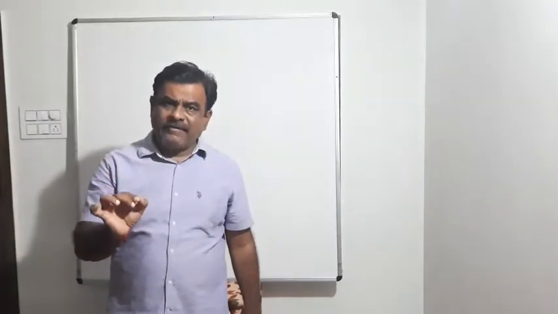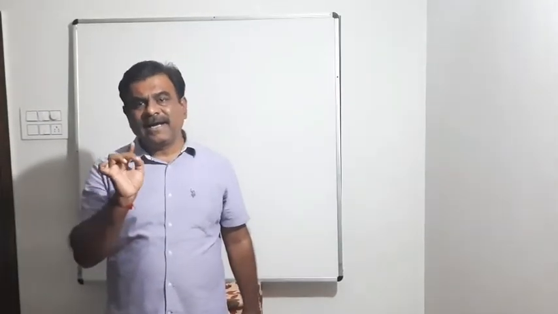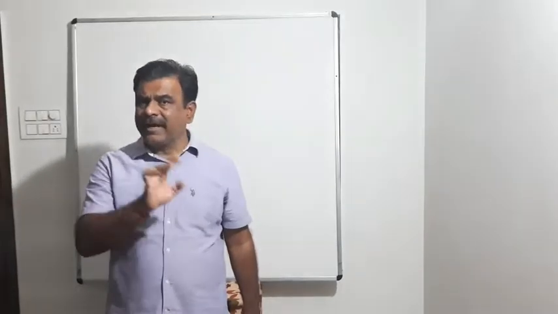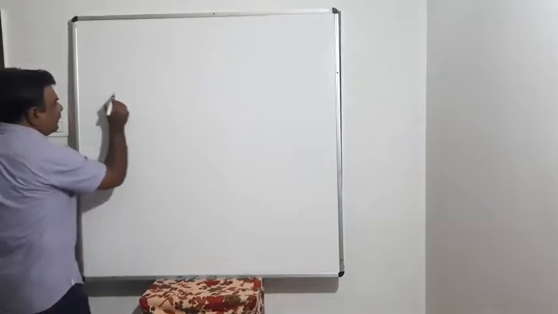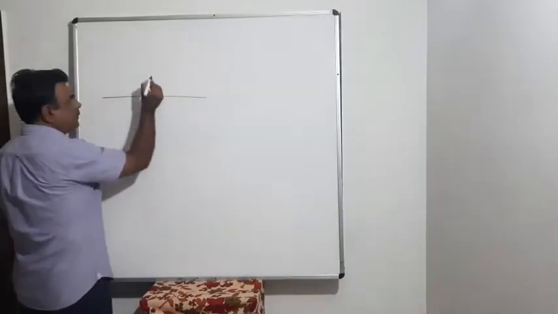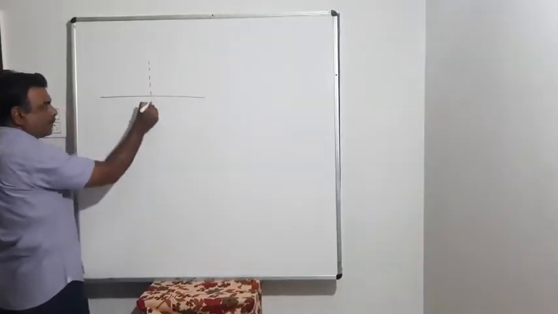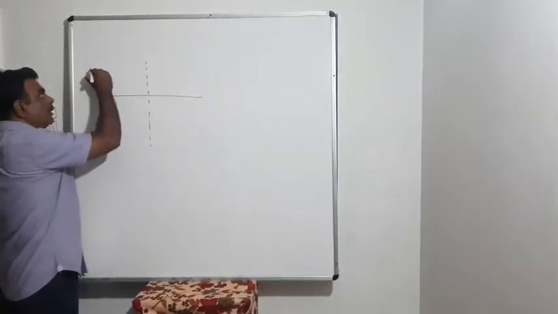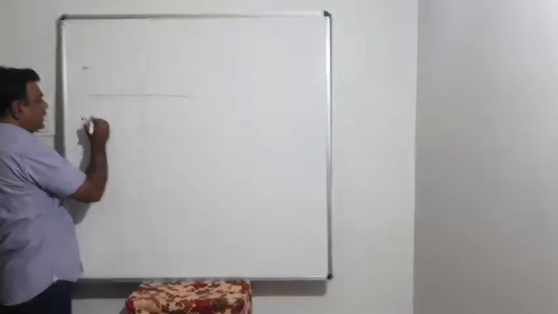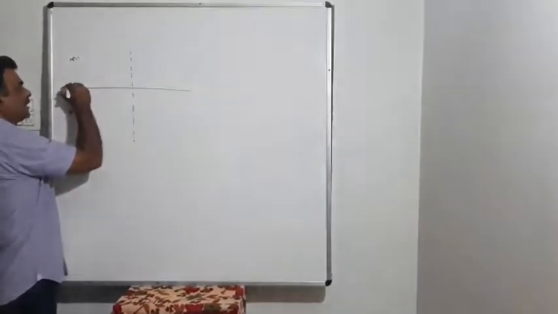So the angle of deviation, always remember, is the angle between the original direction of the light ray and the final light ray where it is coming out. So see, consider this situation. Normal to the surface, n1, n2, n2 is greater than n1.